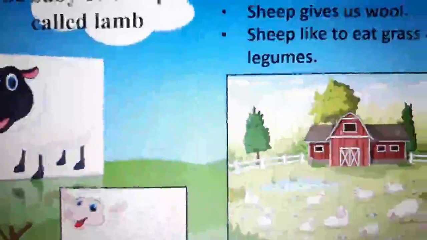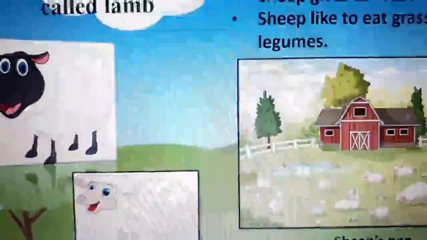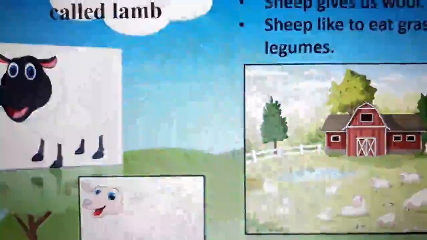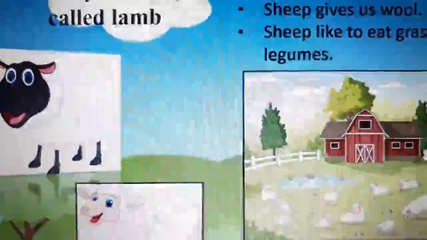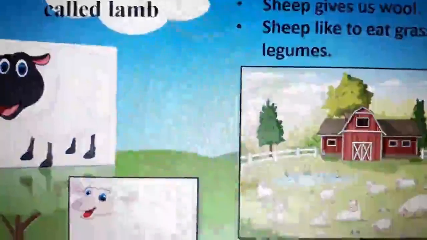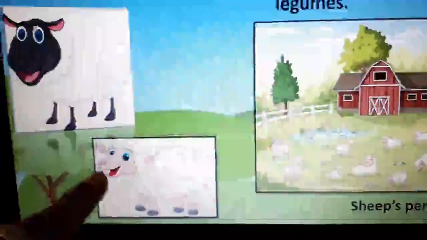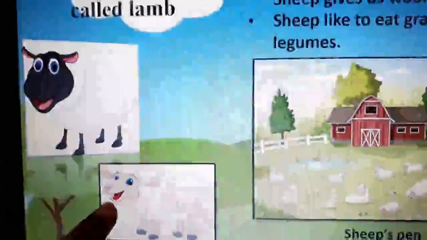Now see, winter season is approaching. It has begun and we all are wearing sweaters these days. So the wool that is needed to make that sweater, from where we get? We get from a sheep. So sheep. And what is the baby sheep called? Baby sheep is called a lamb. It's not P, it's B, lamb.